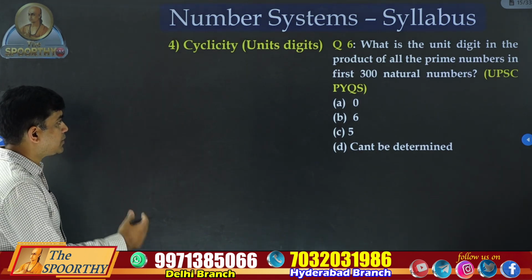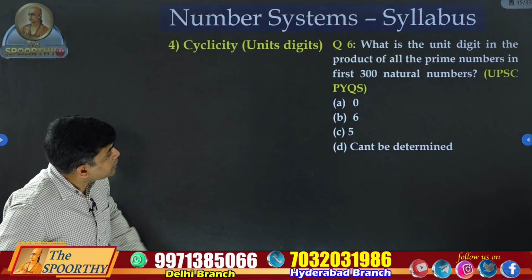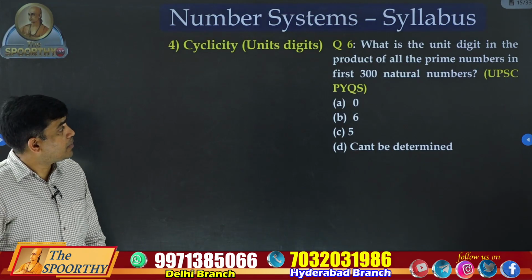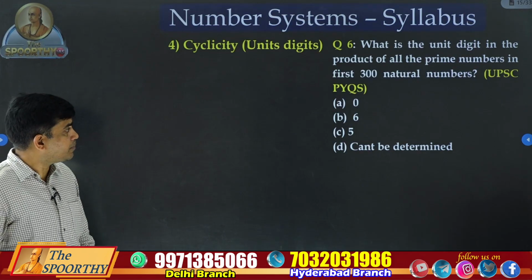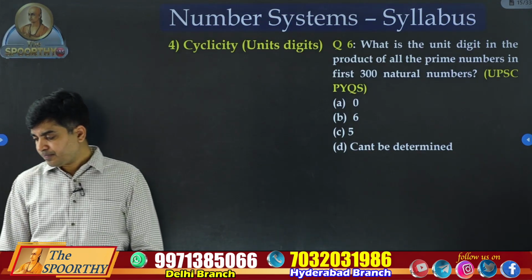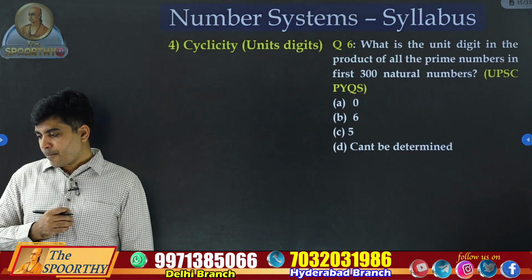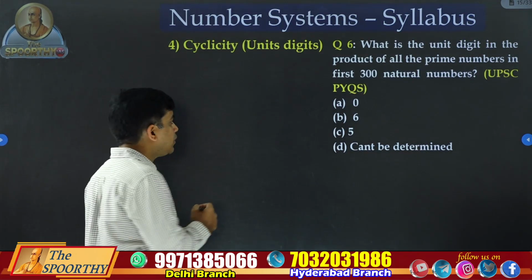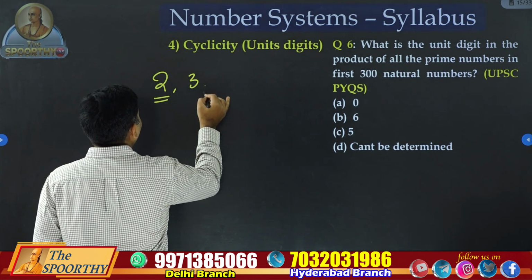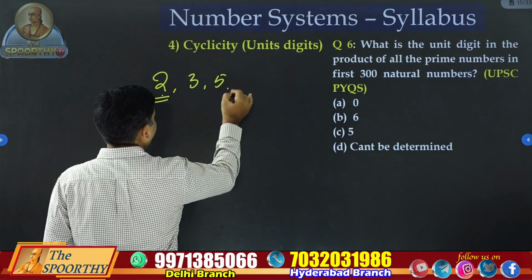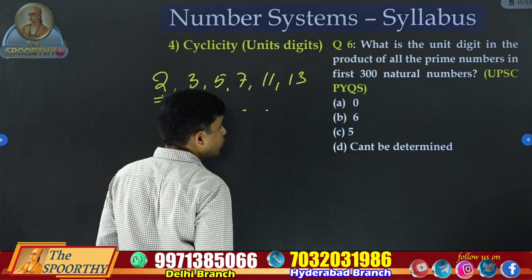Look at this one. They asked in some EPF exam, I think few years back actually. What is the unit digit in the product of all the prime numbers in the first 300 natural numbers? Excellent question. Try this. No online answers. Is it 5? 0? What are the prime numbers? 2. First number itself is even. Only even prime is 2. 2, 3, 5, 7, 11, 13, so on. Last one, no need to know, not required also.